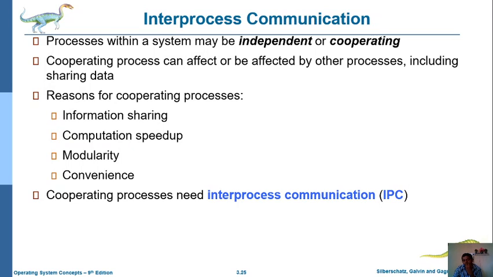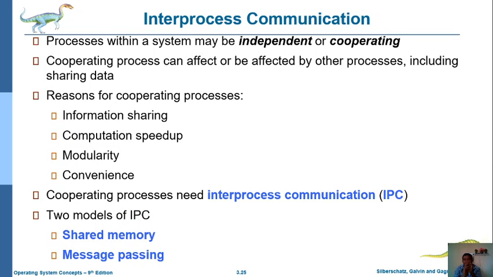In this cooperating process, we need some inter-process communication. That means to complete the cooperating process, it performs some communications among multiple nodes. There are majorly two methods of inter-process communication: one is shared memory and the other is message passing.